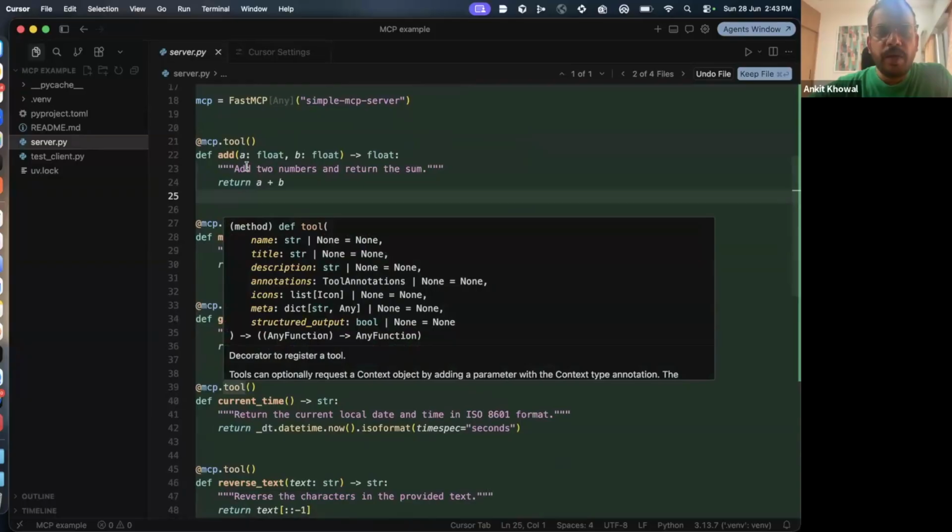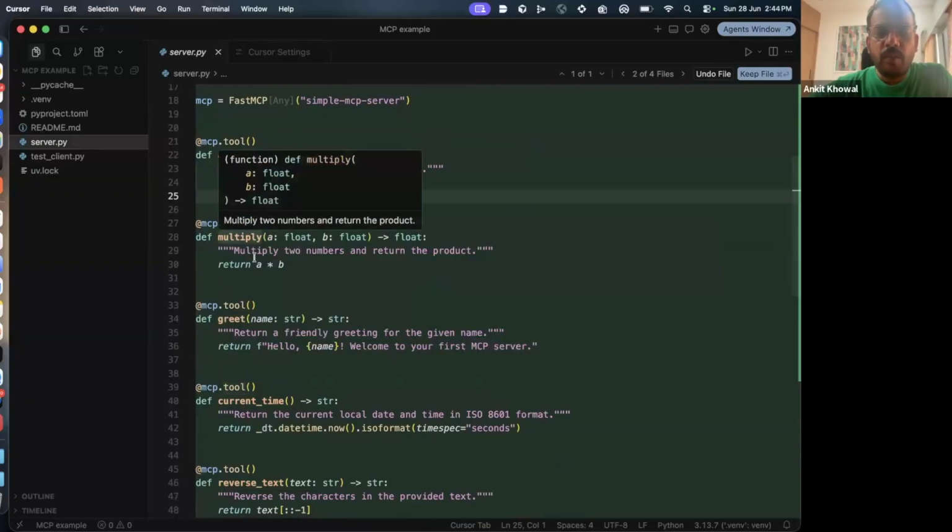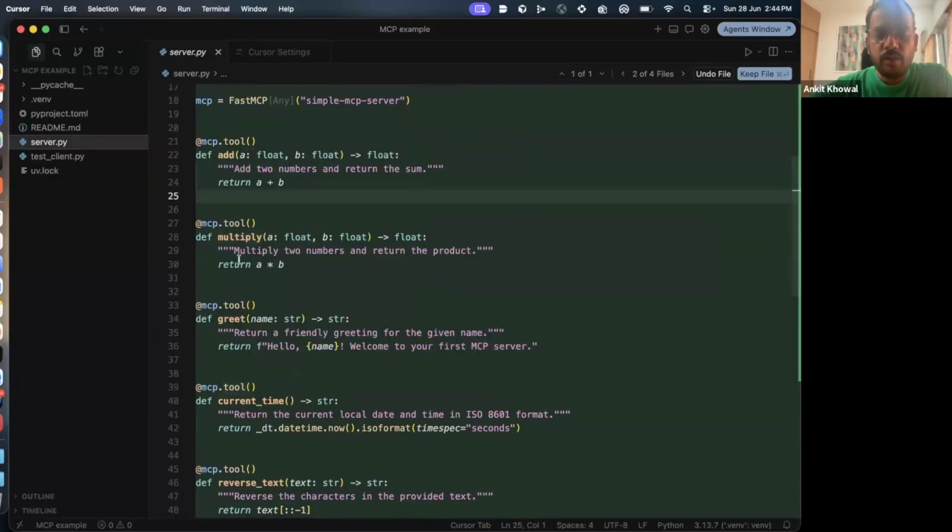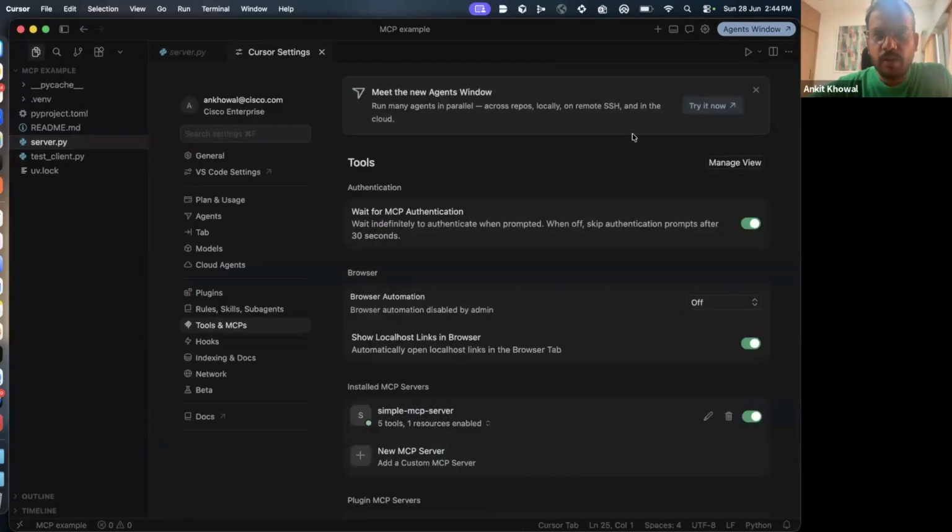Since Slack is providing me all these functions and I am not creating these tools myself, I have an advantage. Slack is the owner of these functions, so Slack knows a lot about them and will define them correctly, instead of me going in and defining them. So this is how I'll create an MCP server, and then I'm just taking a simple example of registering this MCP server over here in my Cursor.